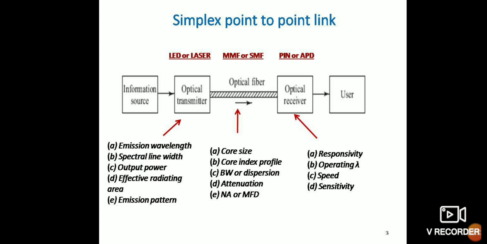Simplex point-to-point link. This is the diagram of a simplex point-to-point link. This is the information source, and this is the optical transmitter that may be an LED or laser. The considered parameters are emission wavelength, spectral line width, output power, effective radiation area, and emission pattern. And this is the optical link, the optical fiber. This may be multi-mode or single mode fiber. The design considerations are core size, core index profile, bandwidth or dispersion, attenuation, numerical aperture, and MFD.